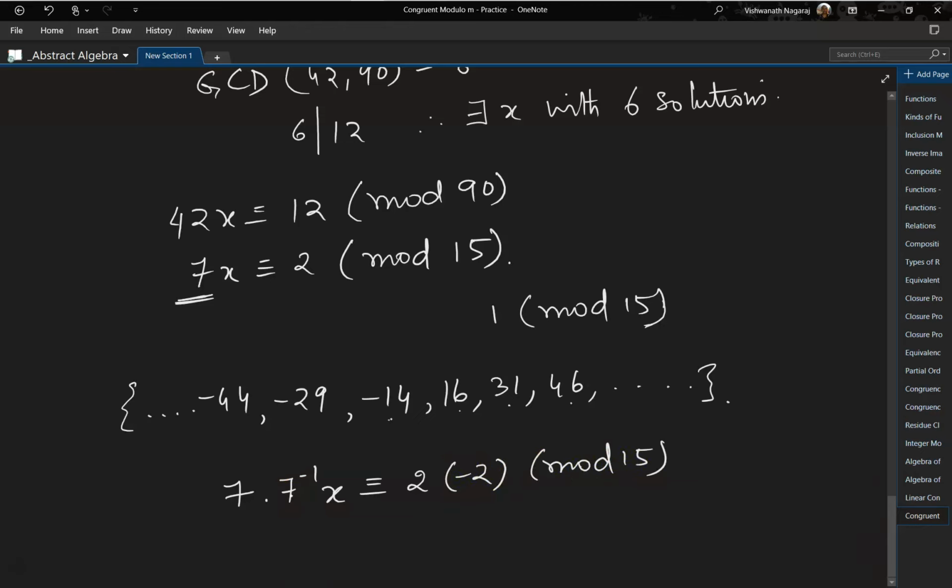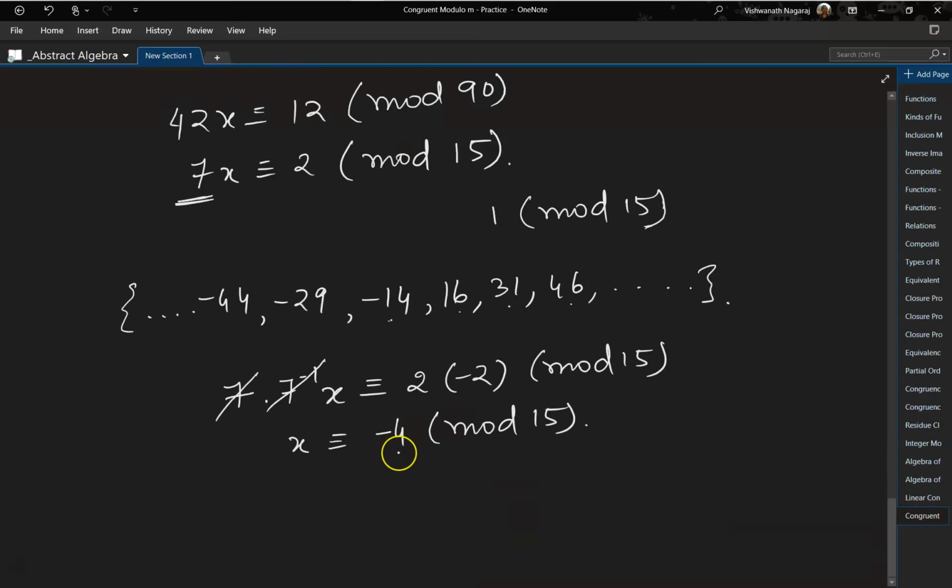Because if you write minus 2 here also, what will happen? You will end up with minus 4. And then you will do cancellations. You will end up where you were. So here what we have done is, we have figured out the multiplicative inverse. So which means this and this will get cancelled out, and you are left with x is congruent to minus 4 mod 15. But your solution should always be a positive integer. So what do we do? We add 15 to it. So adding 15 to it, we'll get 11 mod 15.